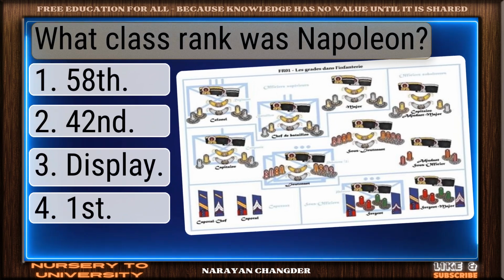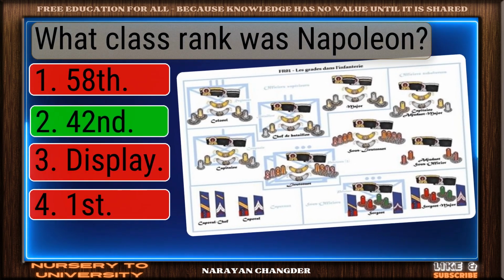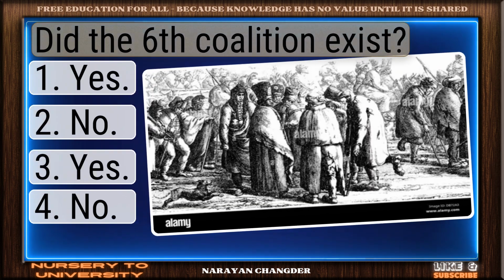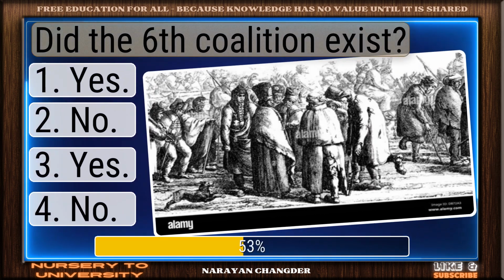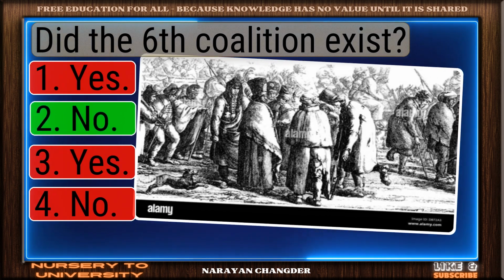What class rank was Napoleon? Nice work, you chose 42nd, and it is correct. Did the Sixth Coalition exist? Nicely done. No is a solid answer.